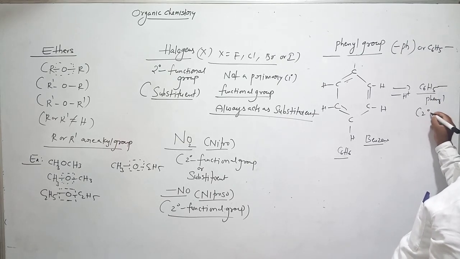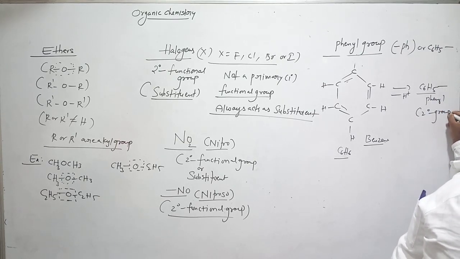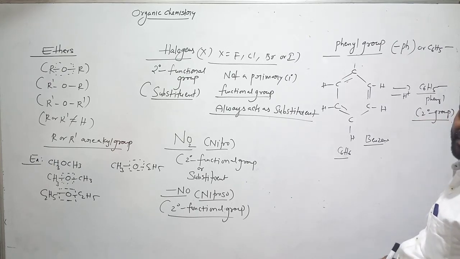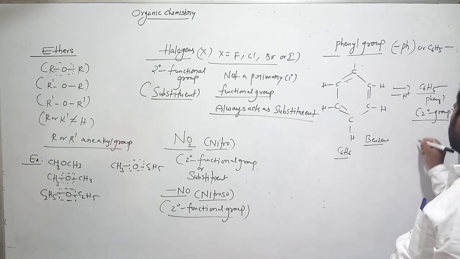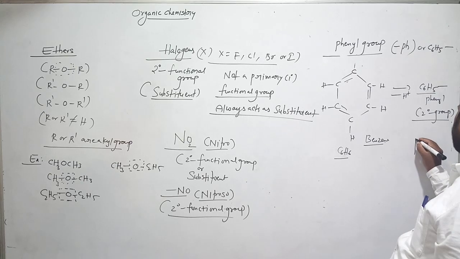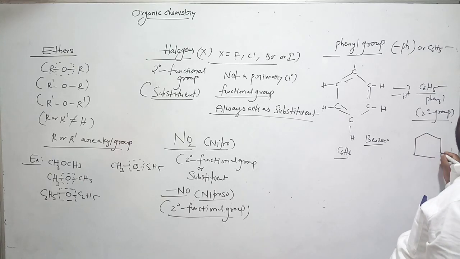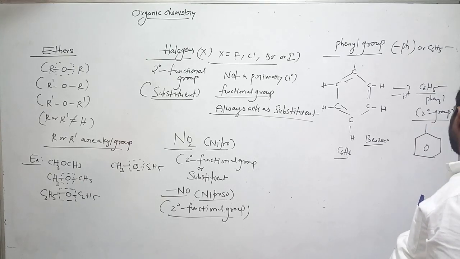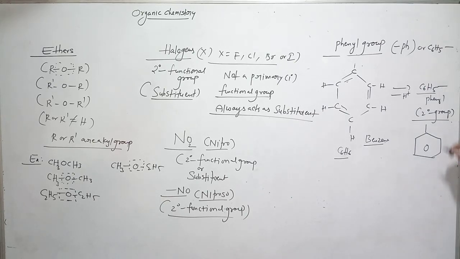This is also a secondary functional group or substituent. Okay. So we can also represent this phenyl group. Remember this. There is a bond we need. No hydrogen here. This structure we just remember.